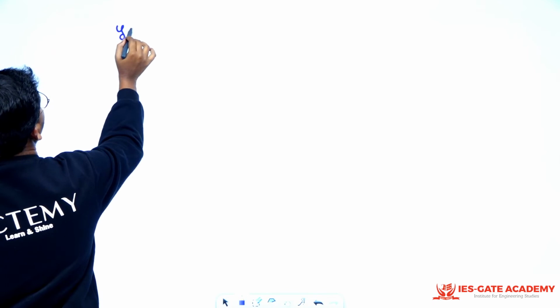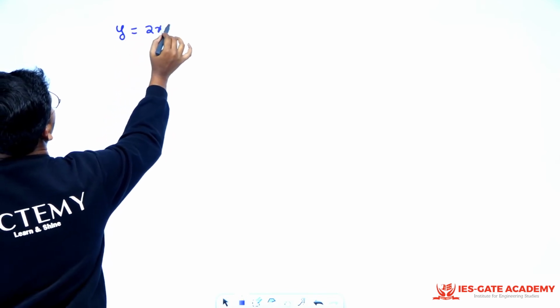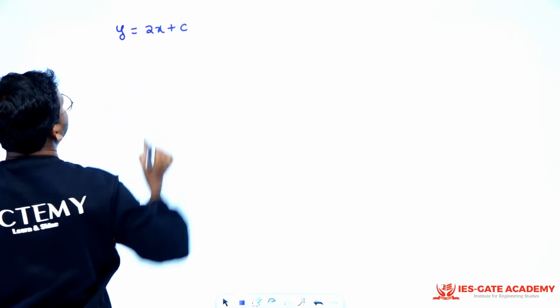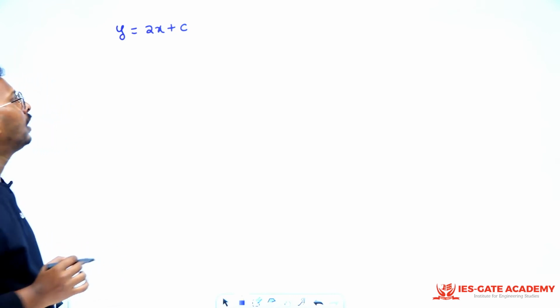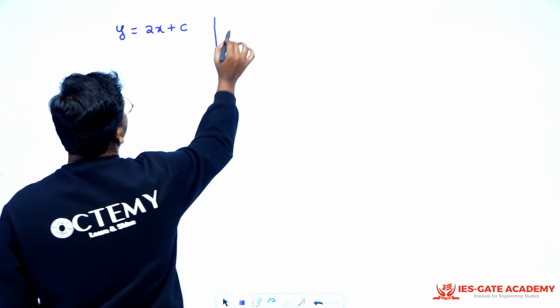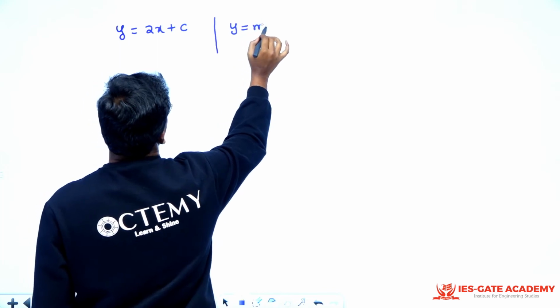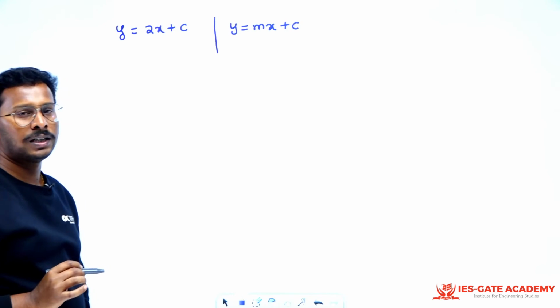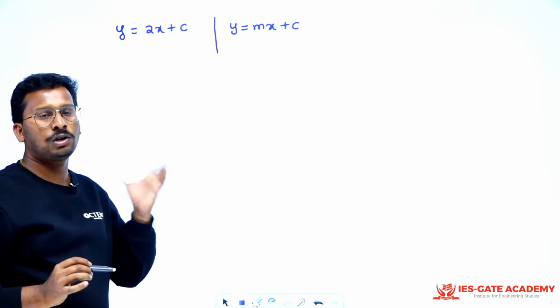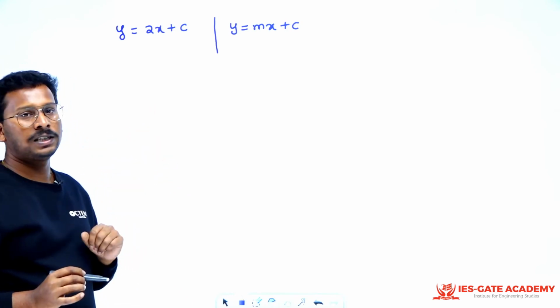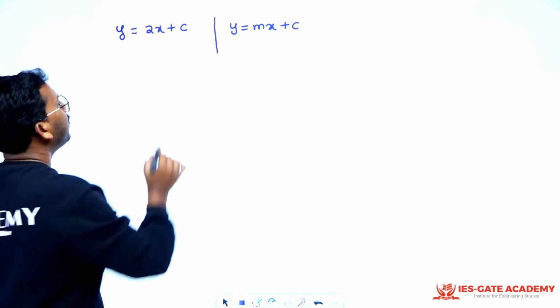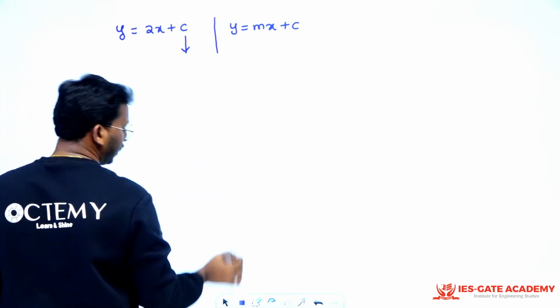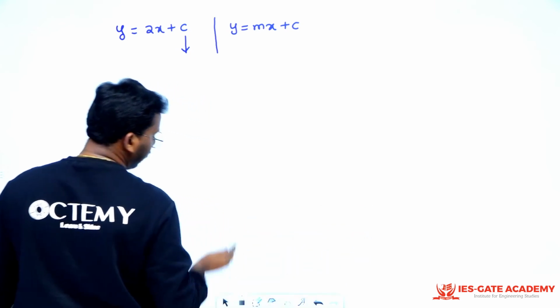The notable points are like this. Formation of differential equation. How do you form a differential equation? Say you have an equation like this, y is equal to 2x plus c, right? Or this only I can write as y is equal to mx plus c. So here what is the m value? The m value is the system parameter, that is the slope, right? And what is that c? That c is the arbitrary constant.